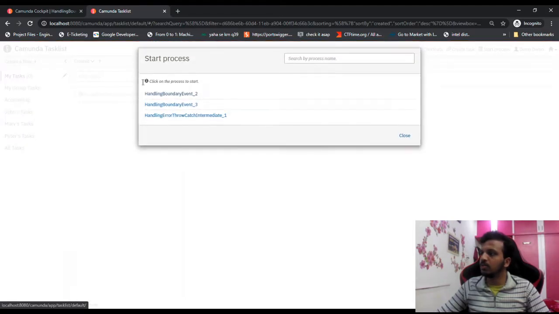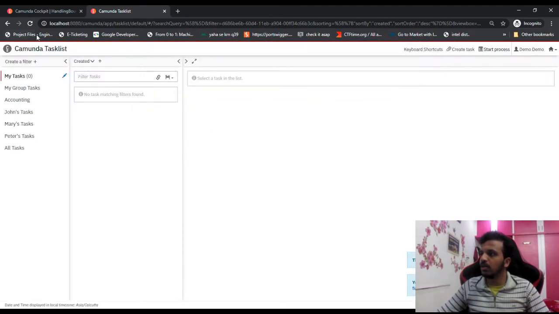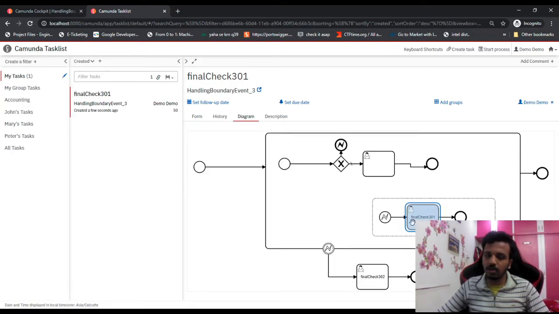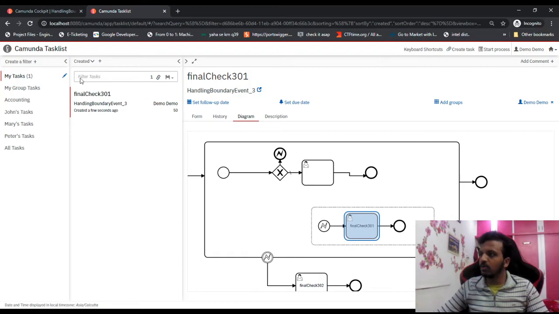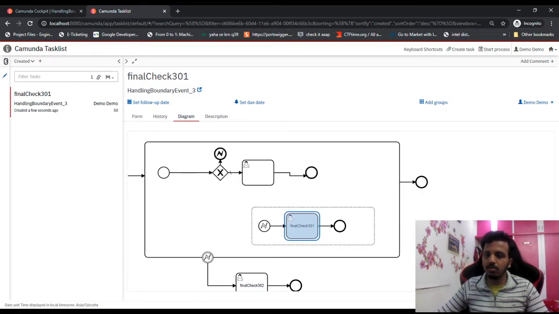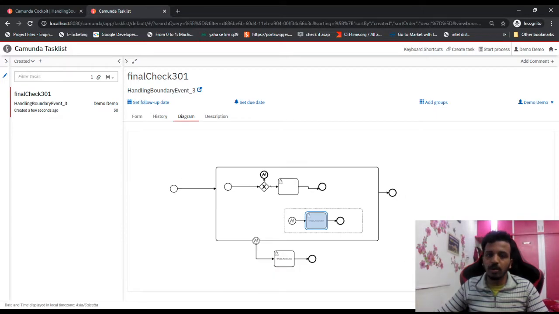Now start process again. If I start, refresh, and there we go. Now it's a 301. If I scroll down, now we can see. So you can play with this. Let me bring it this side. Now I think you are able to see, and there we go. So now it's inside 301. You can verify with the variables, or put in some logic and take some decision, then verify what is in scope and what is outside scope. So I think the concept is clear with these two things also. The outside one was our third technique, the inside subgroup is our fourth technique. So we have covered four techniques of this handling.